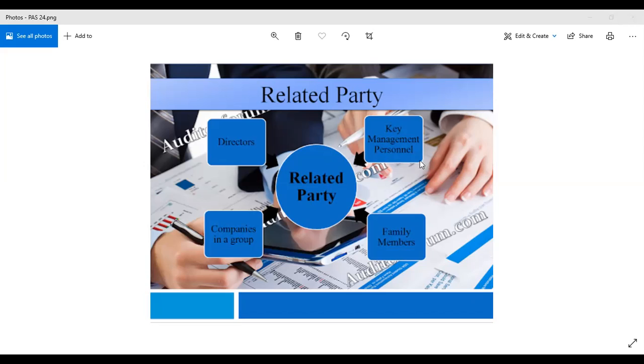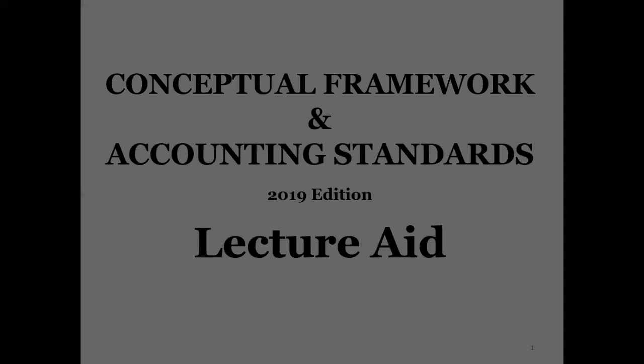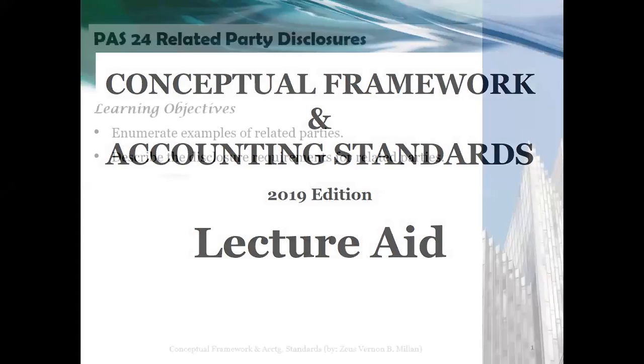Then the key management personnel, those personnel holding strategic positions in the organization. Strategic meaning very important positions that would normally influence how an organization would be run or managed. Then, of course, the close family members of these key management personnel. Family members will be discussed later on. So this is just a short standard, and the explanations will be brief and concise, so you wouldn't find this much burdensome.